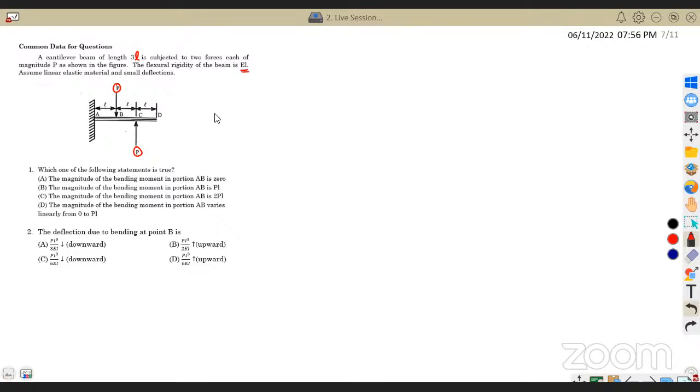So obviously, if I draw the SFD and BMD, the problem will become very simple. Here load is P, here load is P. If this load is P and this load is P, what will be my reaction? Summation of F will be 0: P minus P plus R will be 0. So R becomes 0. The fixed end reaction was 0.